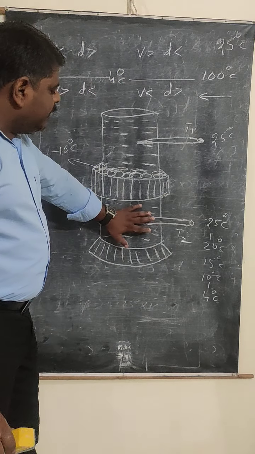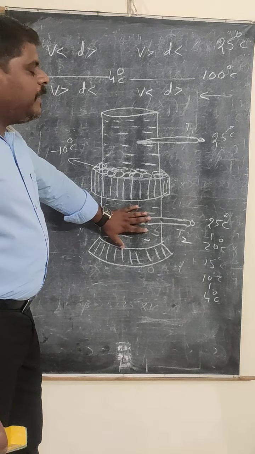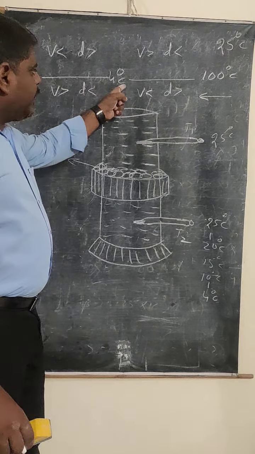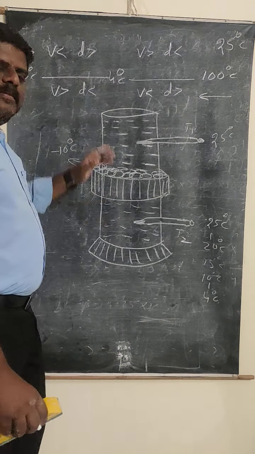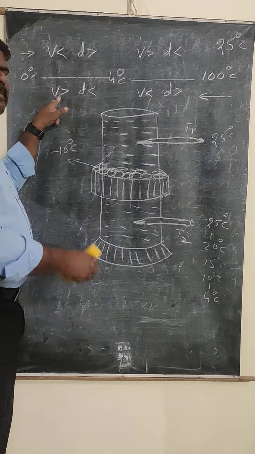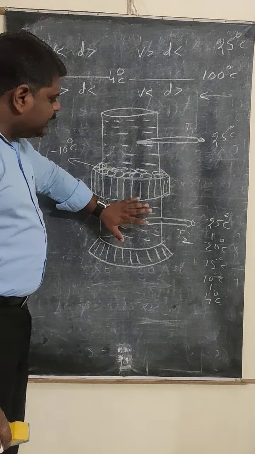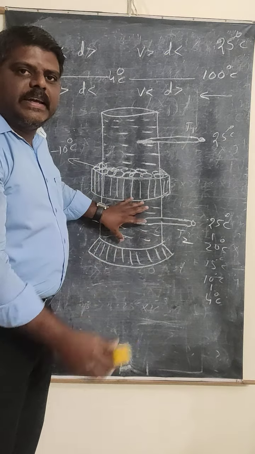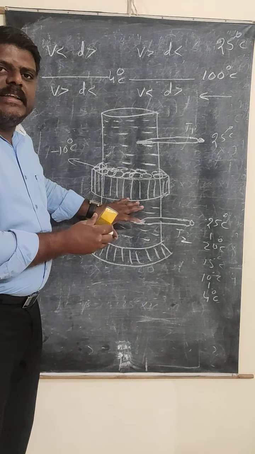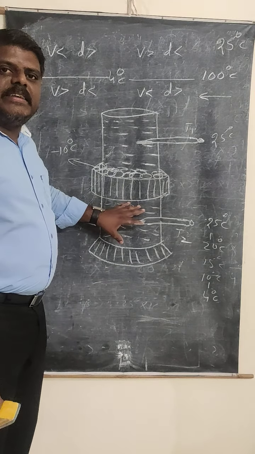So what is happening here? The temperature of this water will become 4 degrees Celsius. But we know that after 4 degrees Celsius, if we are cooling again, then what happens to volume? Increases. And what about density? Decreases. That means once this part of the liquid reaches 4 degrees Celsius, if the temperature is decreased further, then does density increase or decrease?